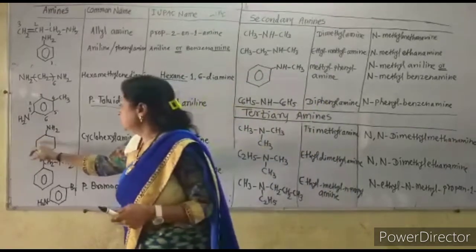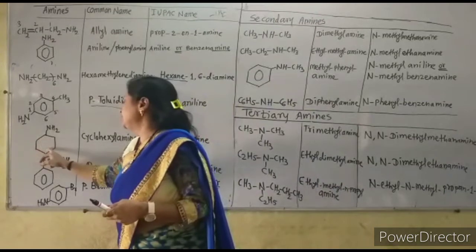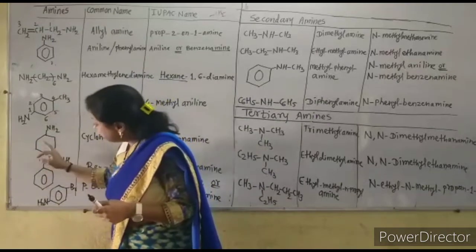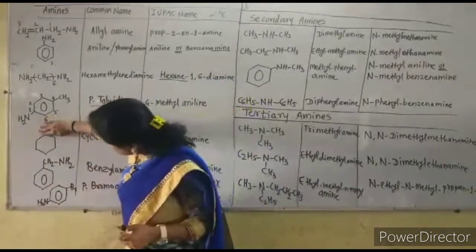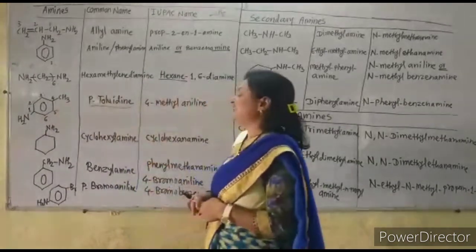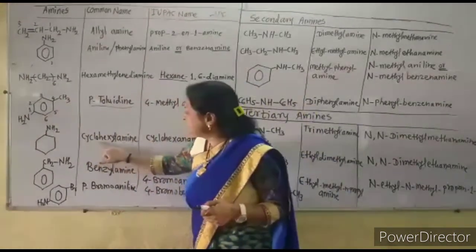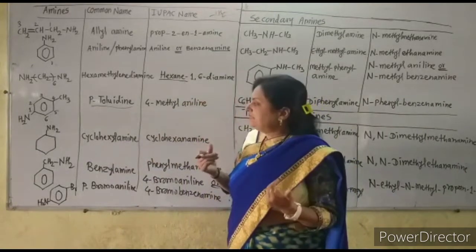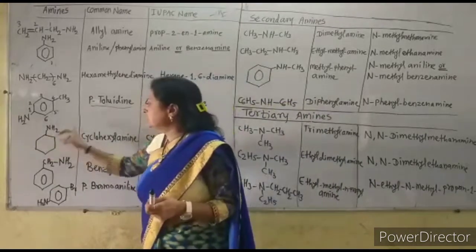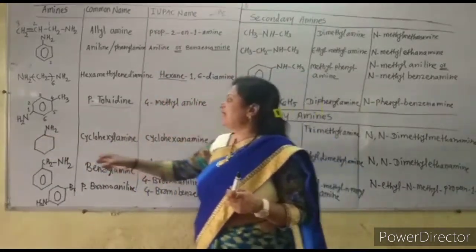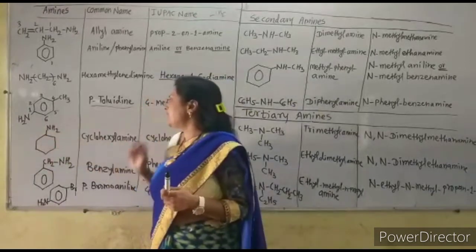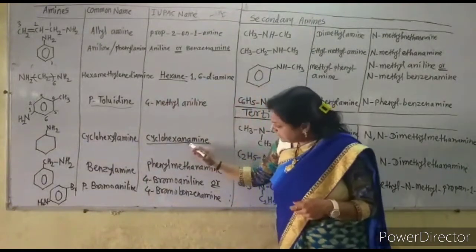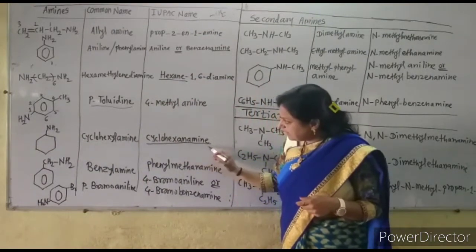Now this is not the unsaturated ring as that of the benzene ring. This is a saturated ring. That means this is cyclohexane, to which the NH2 group is attached. So the common name is cyclohexyl amine. But we know that if there is the NH2 group present on the alkyl group, we write down the parent name and only replace the E by amine. So it is cyclohexanamine. Only replace this E of the cyclohexane by the word amine.